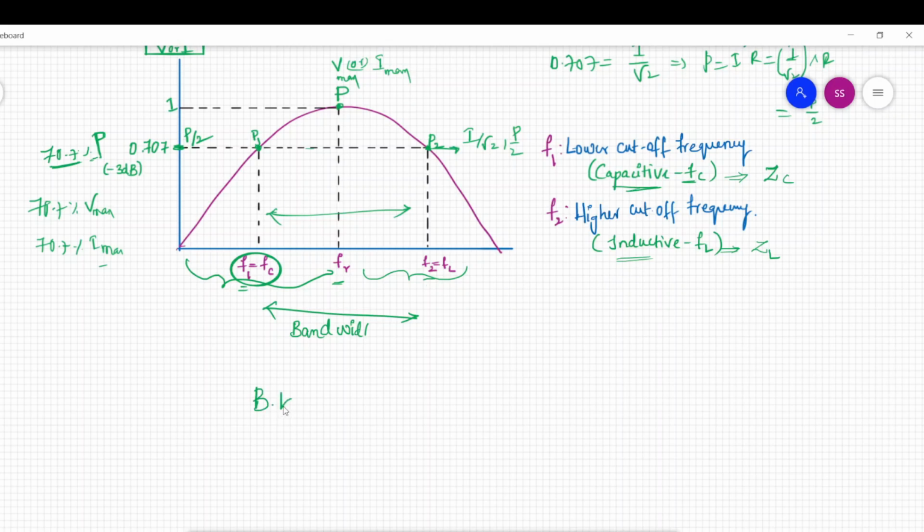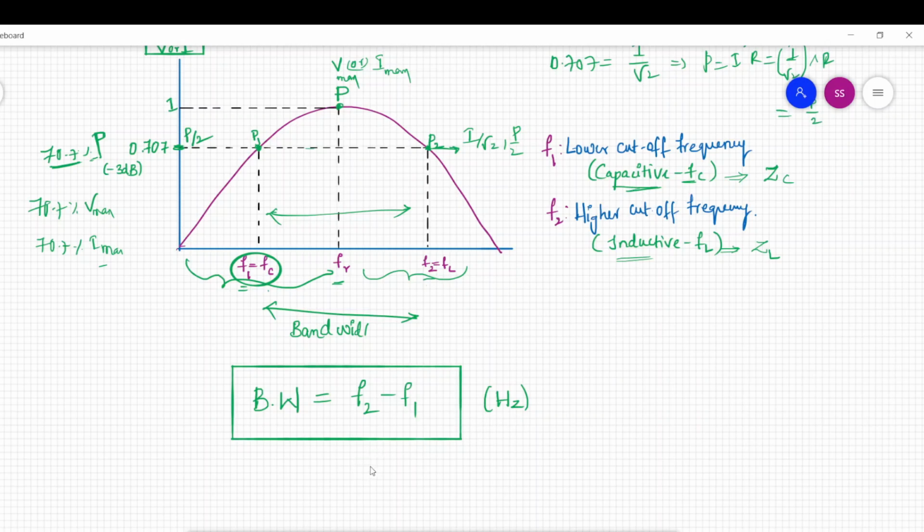Now let us define bandwidth as the difference between cutoff frequencies. Here F2 is higher and F1 is lower, so the difference F2 minus F1 is called bandwidth, in hertz or kilohertz. So the units are hertz here. Okay, this is about bandwidth.